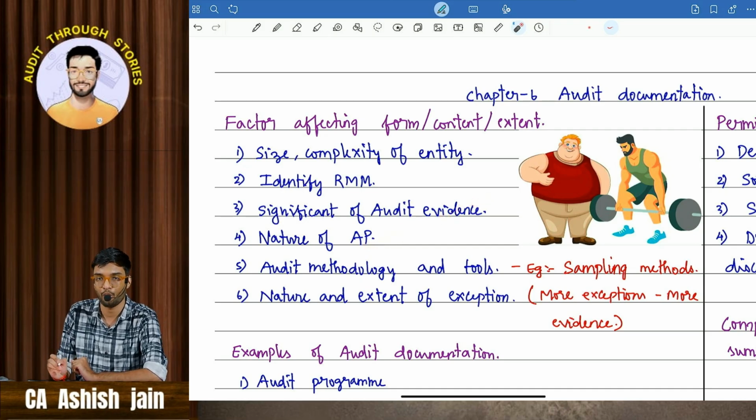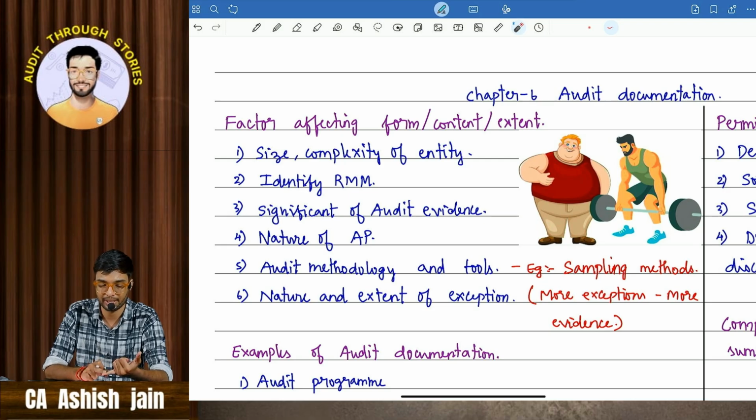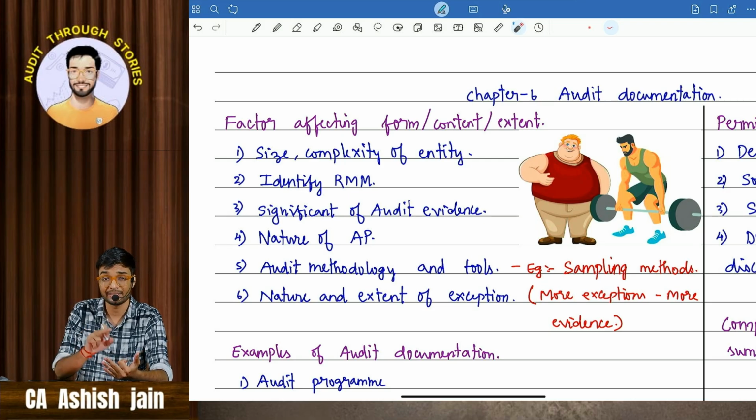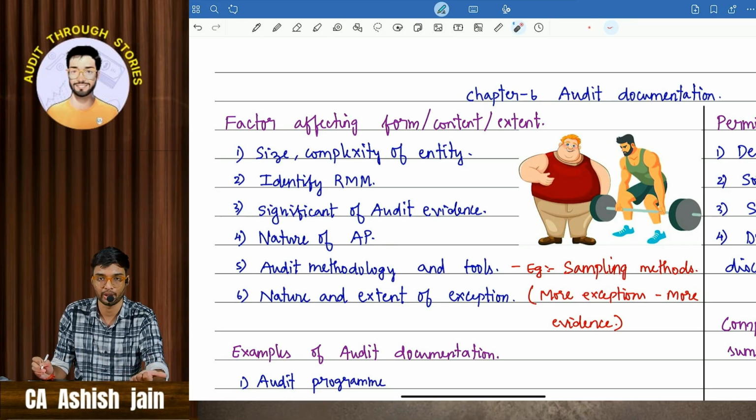Then comes nature of audit procedures. Just imagine, inquiry doesn't require any sort of documentation, observation also doesn't require any sort of documentation, whereas analytical procedures, reperformance, and recalculation, these three require audit documentation as compared to inquiries and observation. It depends on the nature of audit evidence.